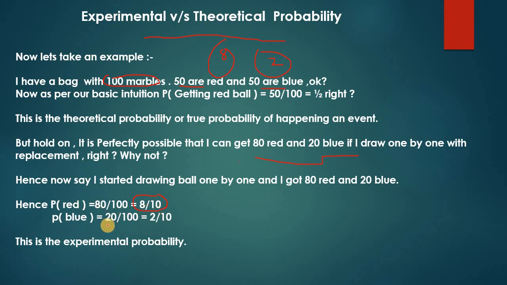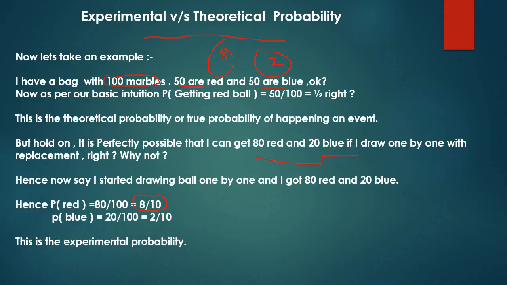So what does my true probability show? It shows that as I do a large number of experiments, a large number of marbles, 10,000 marbles, 20,000 marbles, then my experimental probability starts to approach my theoretical probability, the true probability of that event. So in that scenario, it may be closer to 55% red and the remaining 45% blue.